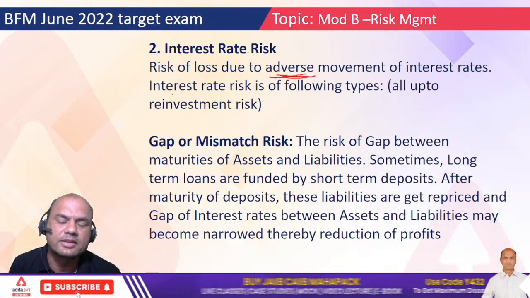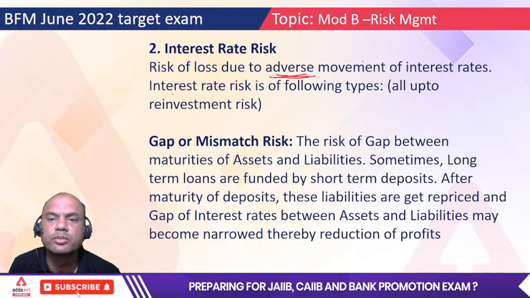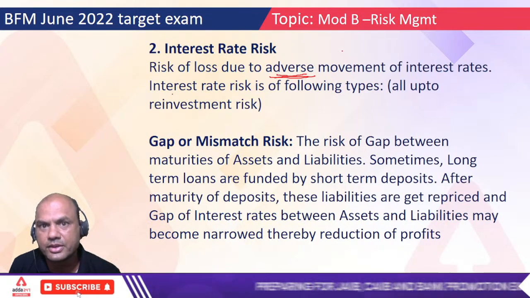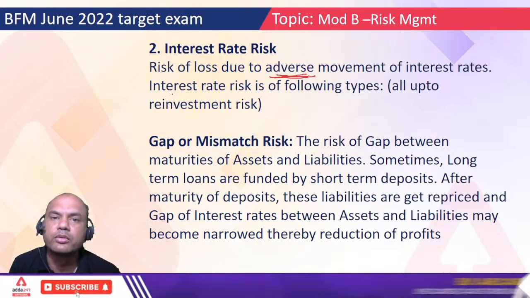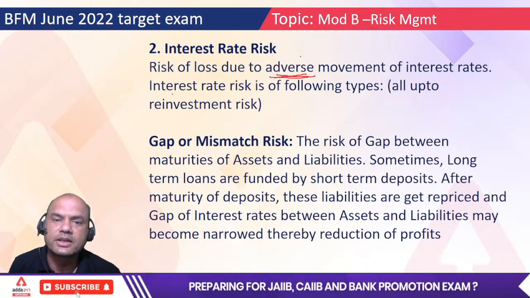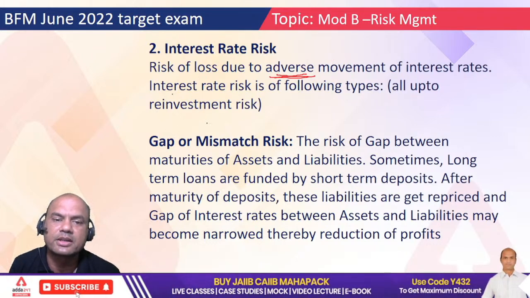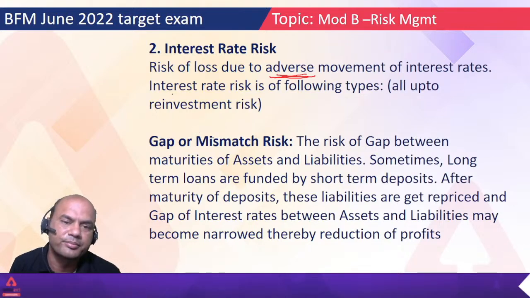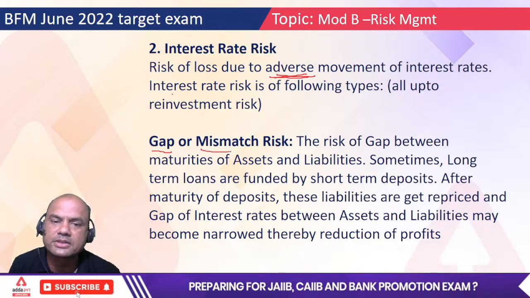So if the interest rates are reduced or go up, this is known as the adverse movement as per my thought. My thought means if I'm expecting the rates to go up and they go down, then it's an adverse movement of interest rate. Interest rate risk is of the following types. Gap or mismatch risk. What is the gap risk?